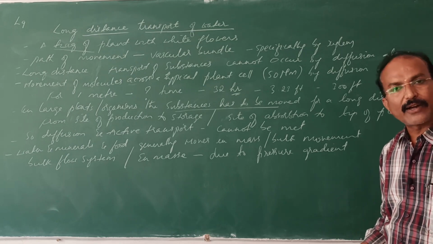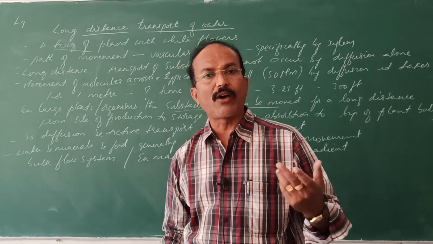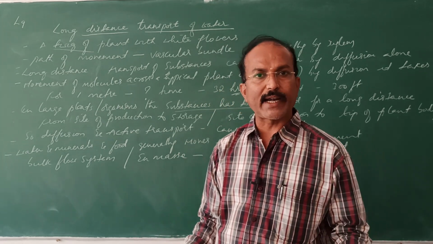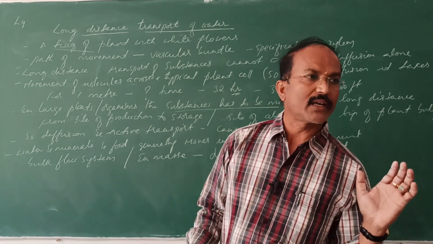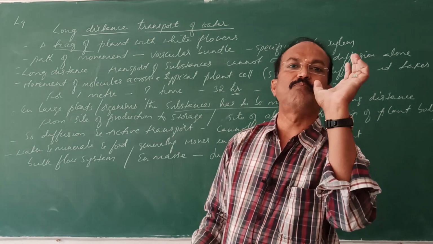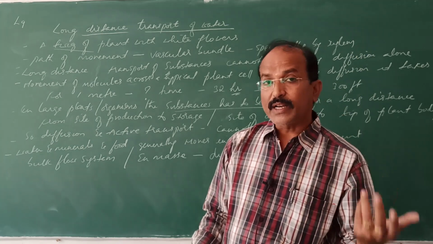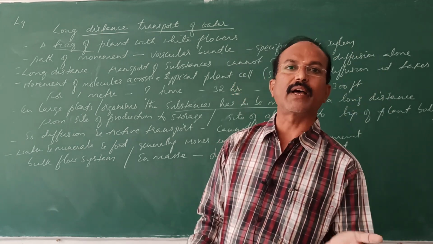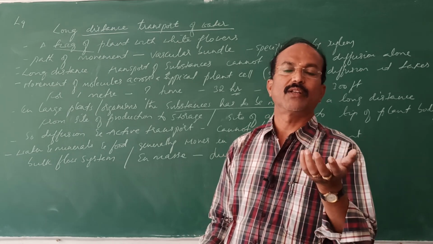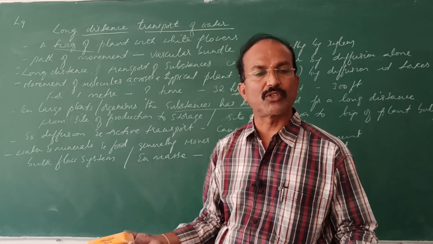Understand? And hydrostatic pressure, the positive hydrostatic pressure in a garden hose and the negative hydrostatic pressure, that is the suction pressure. Sometimes the water is pushed, so water is pushed or pulled. During daytime the water is pulled, during night time the hydrostatic pressure is developed. The roots simply start absorbing water, a pressure is built up and the water comes out through the leaves.